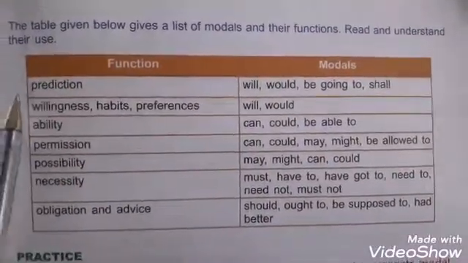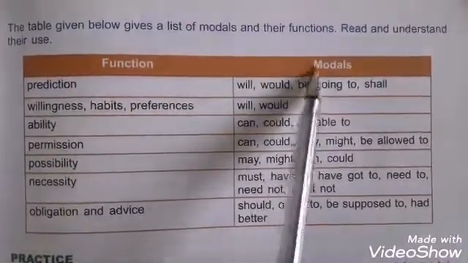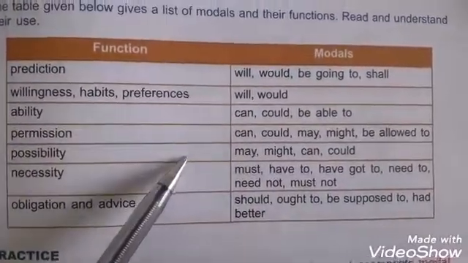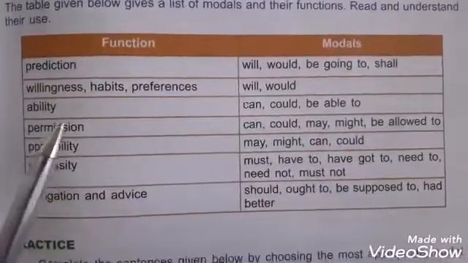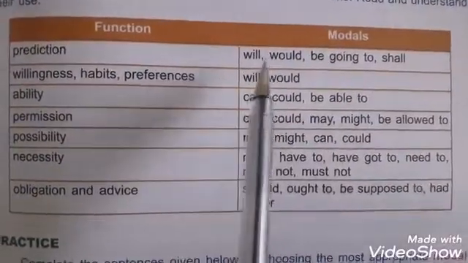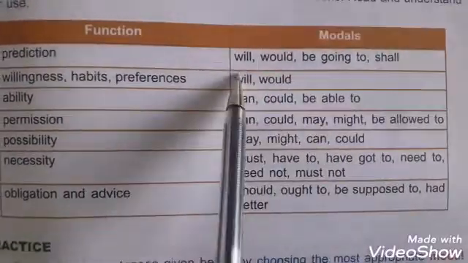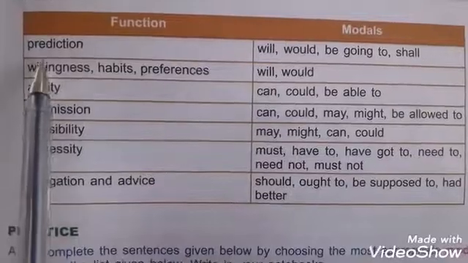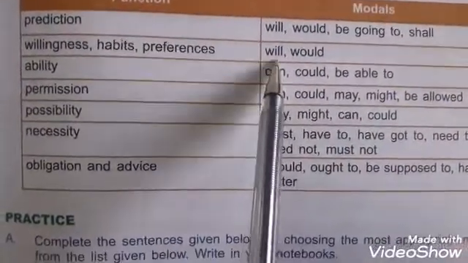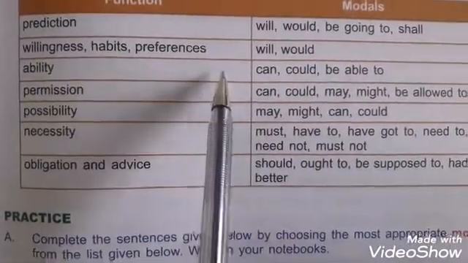Friends, on the next page, the table given below gives a list of modals and their functions. Read and understand their use. So this table tells us about modals and their functions. Function: prediction. Modals: will, would, be going to, shall. These modals are used for prediction, to predict something. Will and would are used for willingness, habits, preferences.